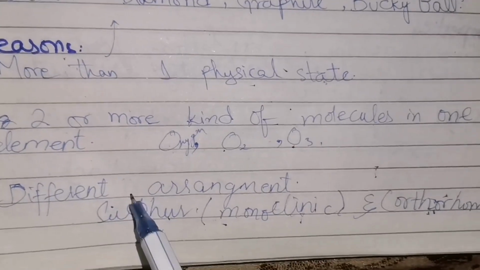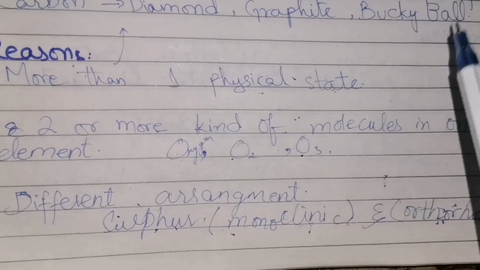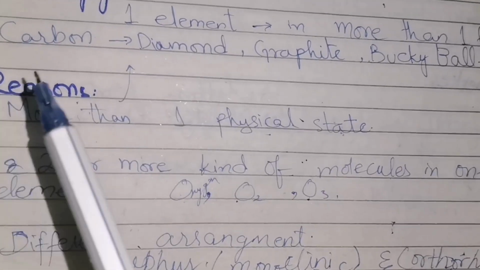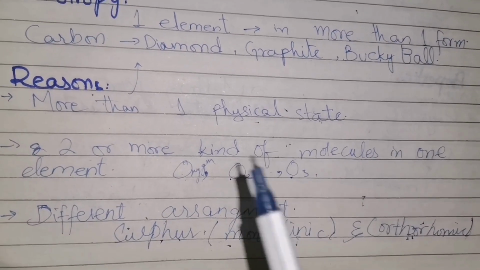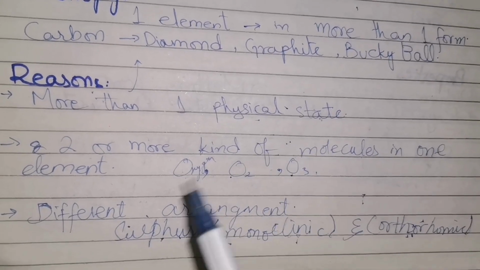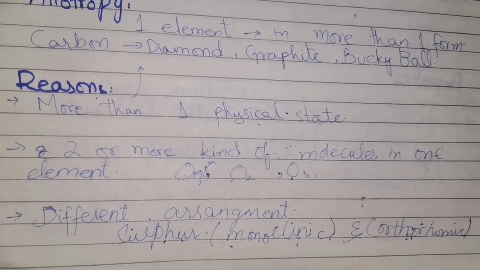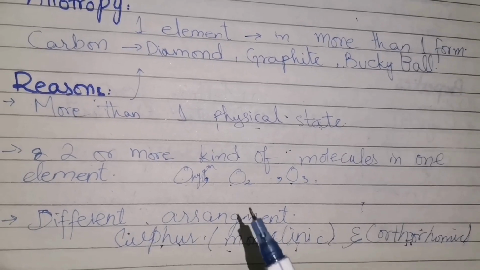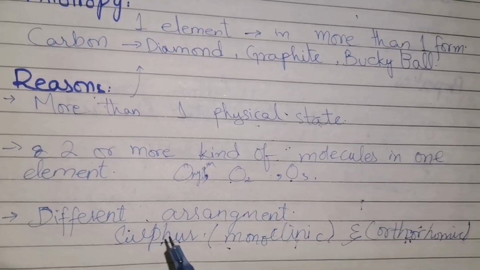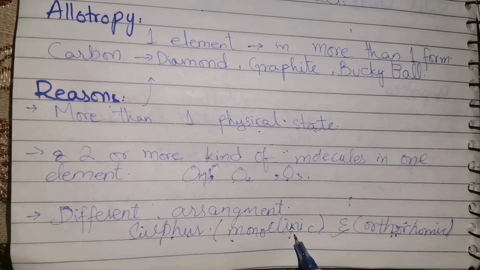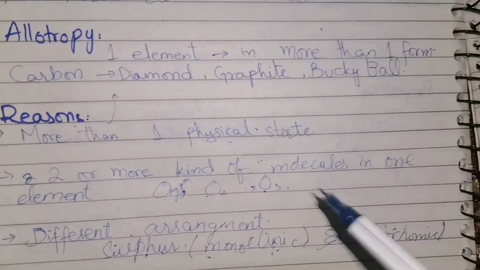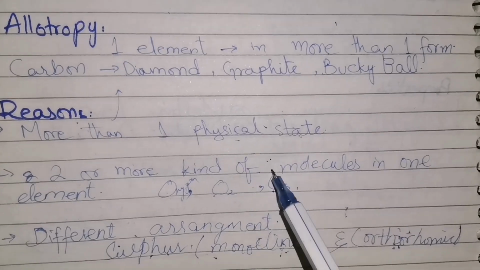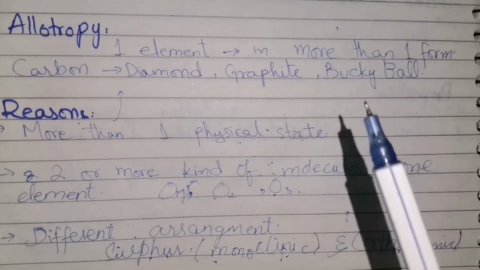We studied 3 reasons. One is the physical state: carbon, diamond, graphite, buckyball of one element, that is carbon. Second is the existence of one element in more kinds of molecules: oxygen molecule, ozone, etc. And the third is difference in arrangement: sulfur existing in the monoclinic and orthorhombic form. Remember one thing: all the allotropic forms will have the same chemical property but different physical properties.